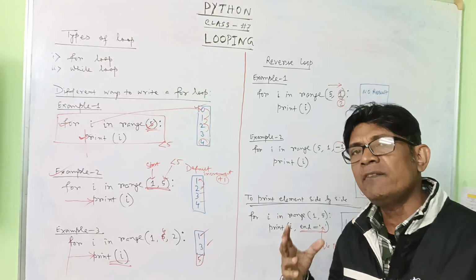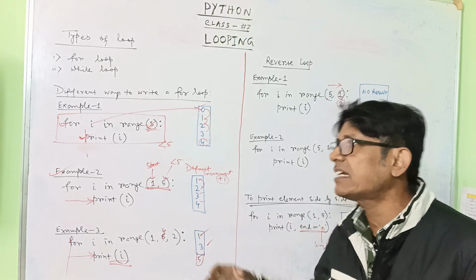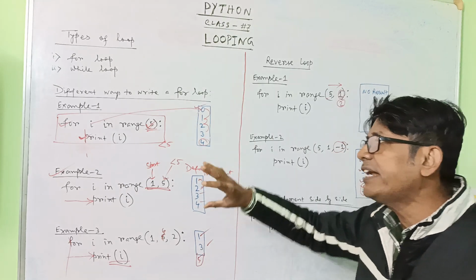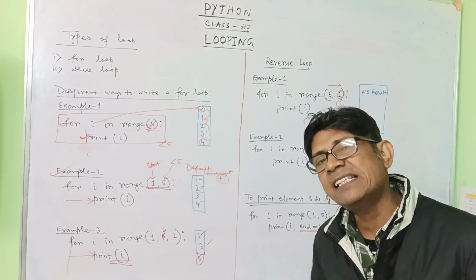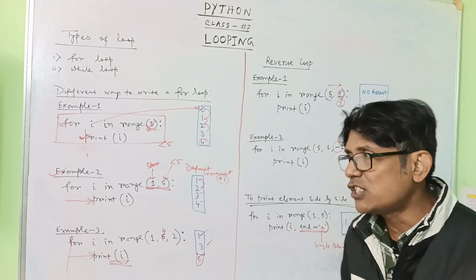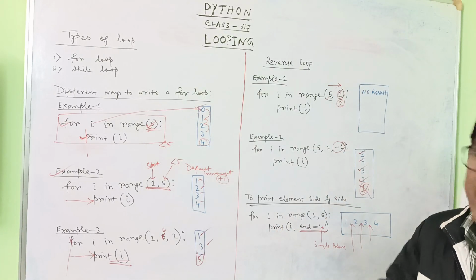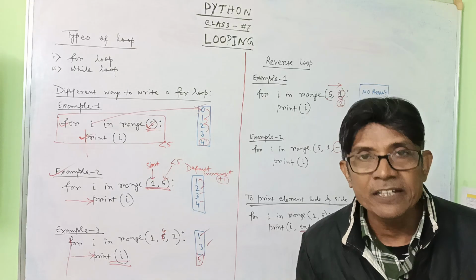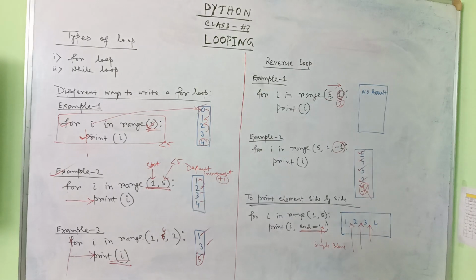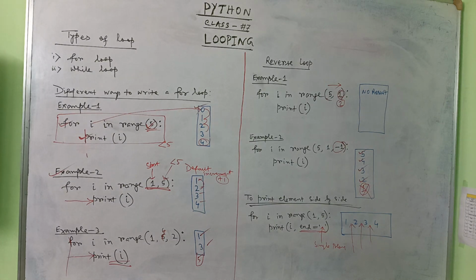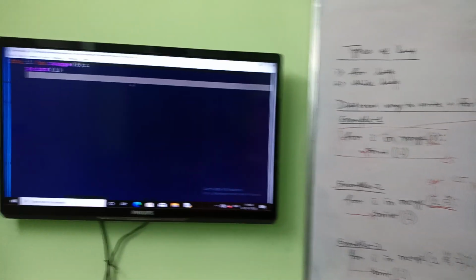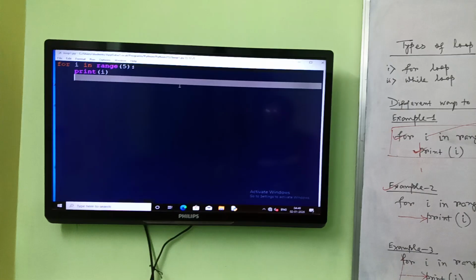A lot more things we will write whenever we do the programs. That time we will implement a lot of different ways. This is the basic rule that you can handle the loop in this way. Now let us see it on the computer, then it will be much clearer for you. I'm showing this on my computer, this is my screen.